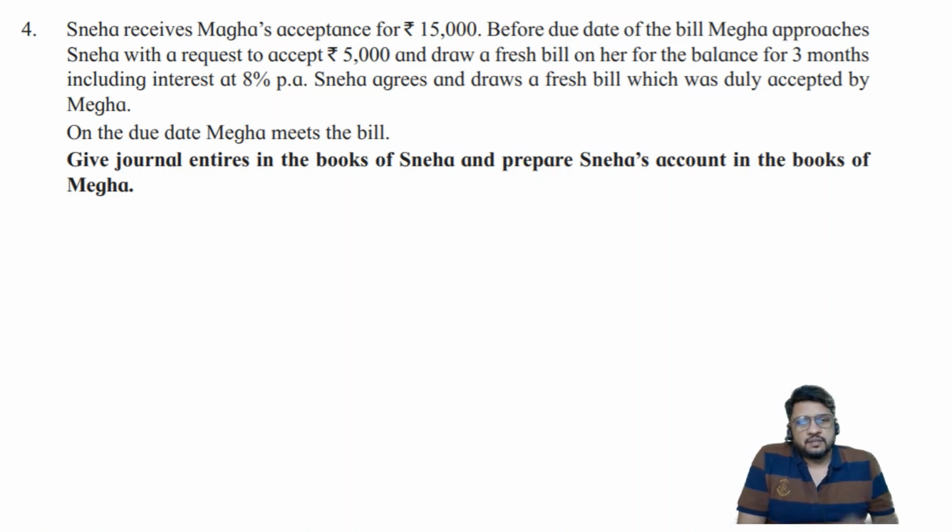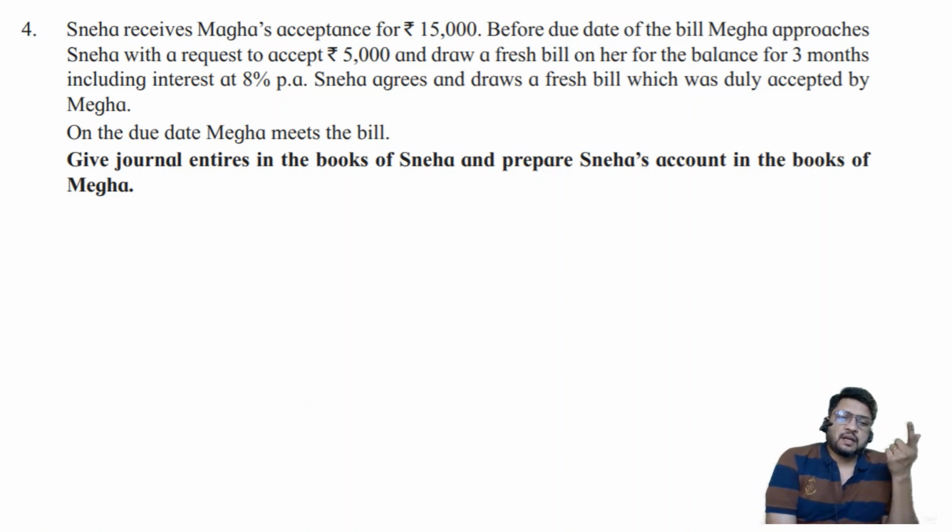Who is Sneha? Megha accepted, that means Sneha drew the bill, that means Sneha is a drawer. Give journal entries in the books of Sneha, that is in the books of drawer, and prepare Sneha's account in the books of Megha. This is important. They're talking about Sneha's account in the books of Megha.